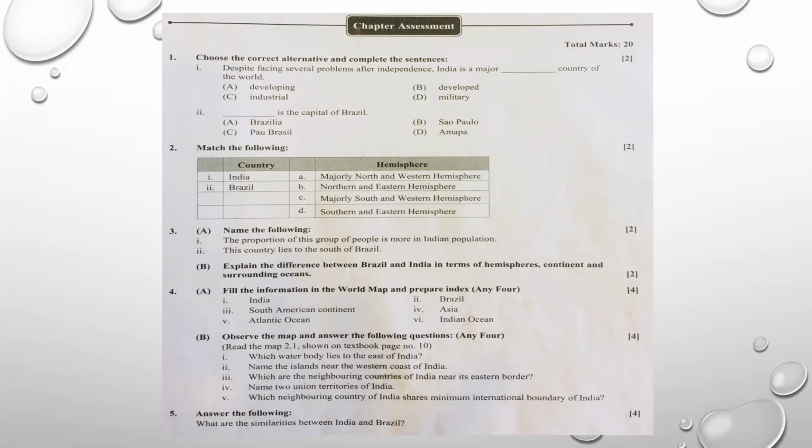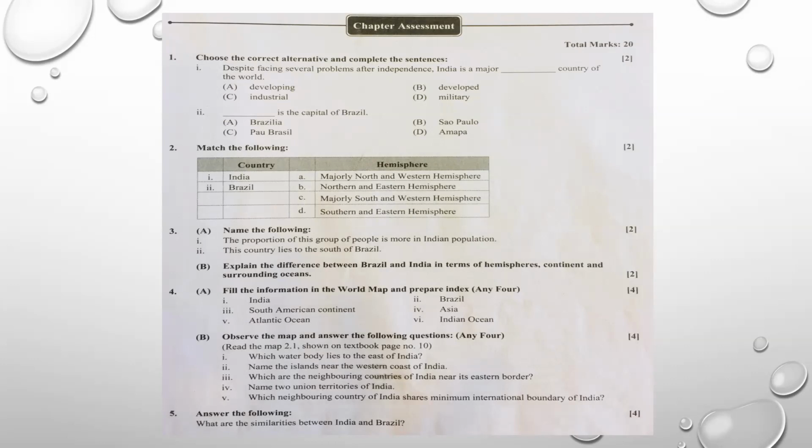Please take it sincerely. Read these questions, search for the answers in your books, thoroughly prepare all these answers, practice them again and again, and revise them. When you feel confident that even after closing the book you are able to recollect these answers, set your time of 1 hour and start solving it on your own sincerely, to check your honesty and how well you have prepared chapter number 2. If you do this sincerely, students, definitely you will get good marks in your final exam. So this is a home assignment.